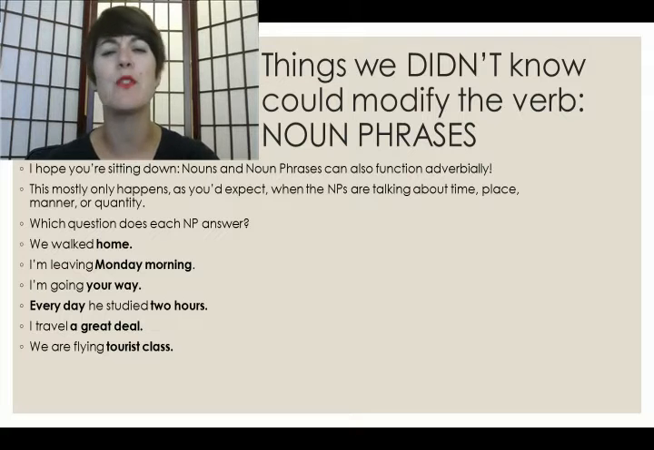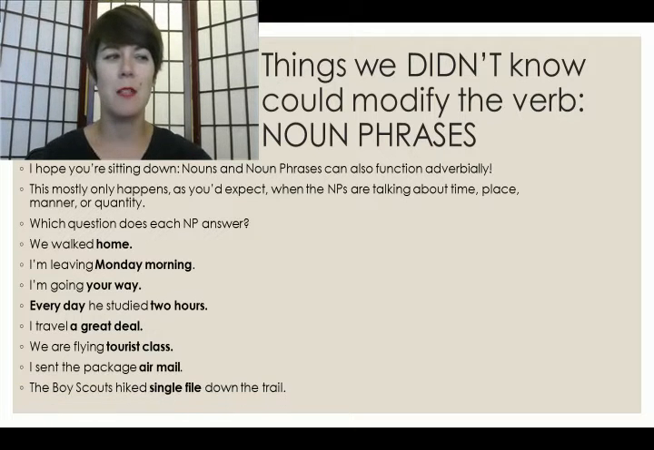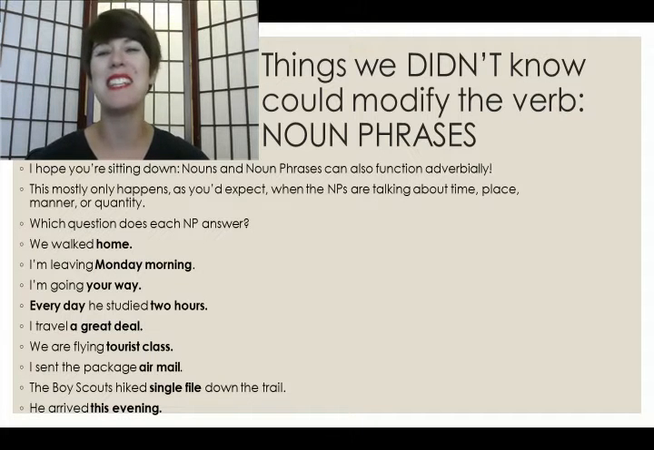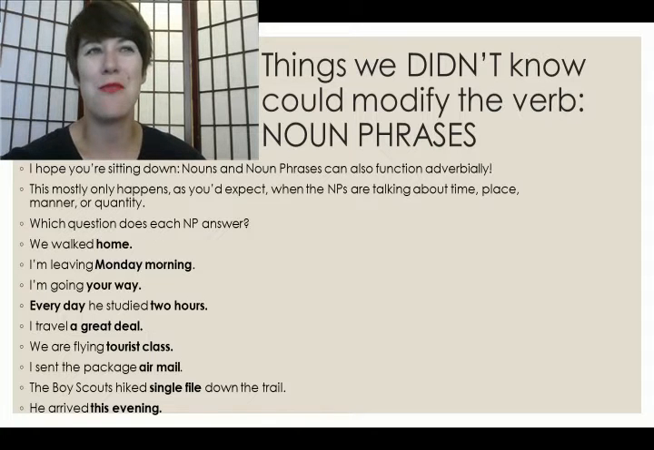We are flying tourist class. This is, think about those manner adverbs. This is in what manner are we flying? Tourist class. I sent the package airmail. How did I send the package? The Boy Scouts hiked single file down the trail. How? Again. And he arrived this evening. That's when. So all of these noun phrases are in fact functioning as adverbials.